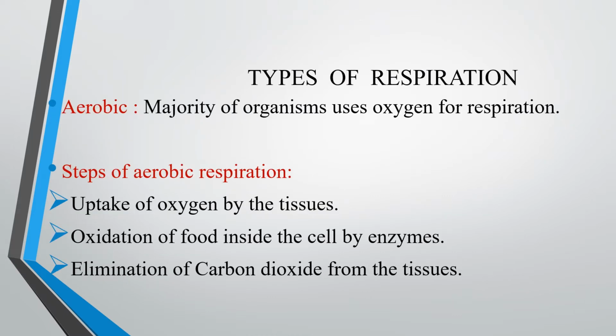Types of respiration. Mainly there are two types of respiration, aerobic and anaerobic. From the name itself you can say aerobic means respiration takes place in the presence of oxygen. Okay, what are the steps? First, uptake of oxygen by the tissues, then oxidation of food inside the cell by enzymes, then elimination of carbon dioxide from the tissues.